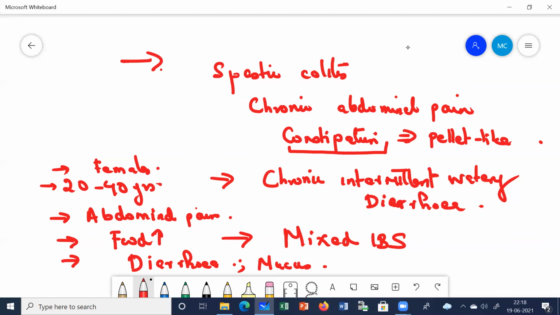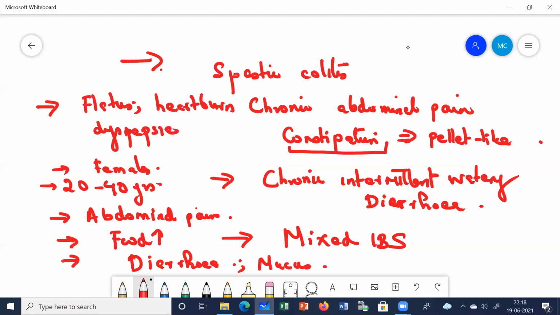There is also excessive flatus, dyspepsia, and heartburn. These are other features the patient can present with.